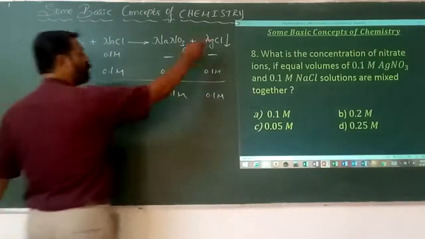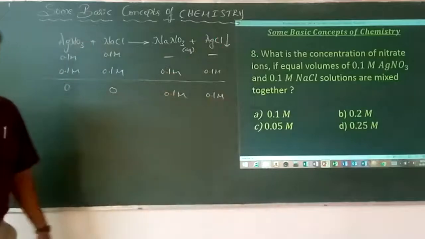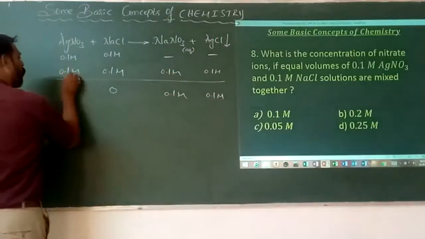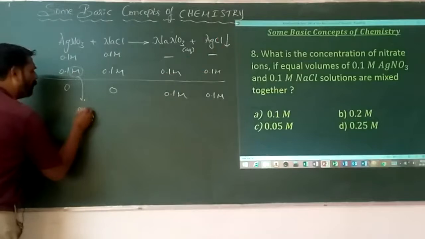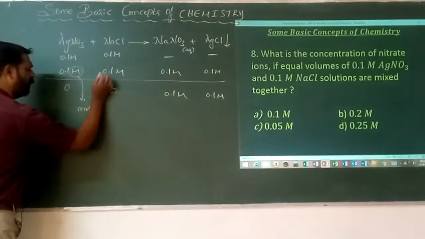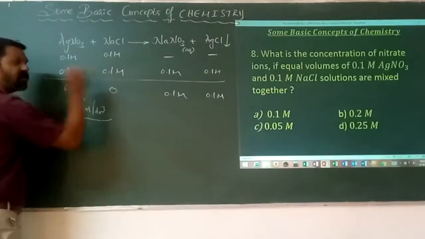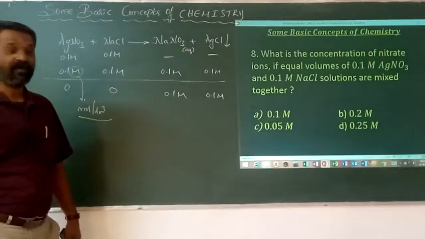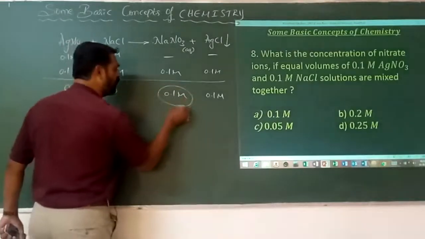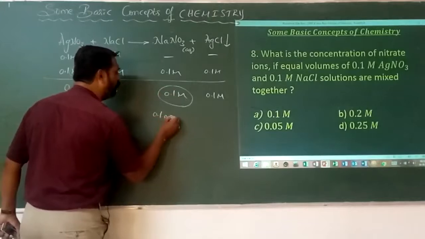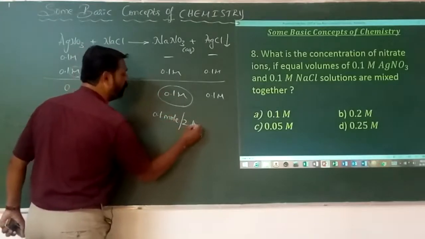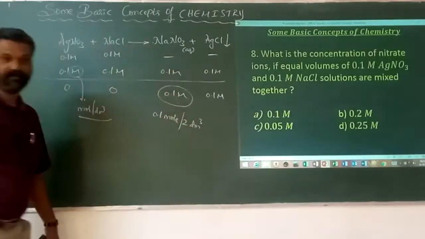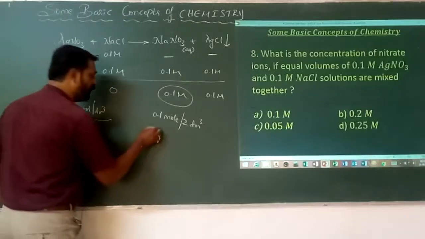As if it is in the form of precipitate, we are neglecting the silver chloride. But here, what's the meaning of molar? It means mole per dm³. What's the meaning of this mole per dm³? This is the concentration, 0.1 mole per 2 dm³. Why? Because it is a mixture. Therefore, it is equal to